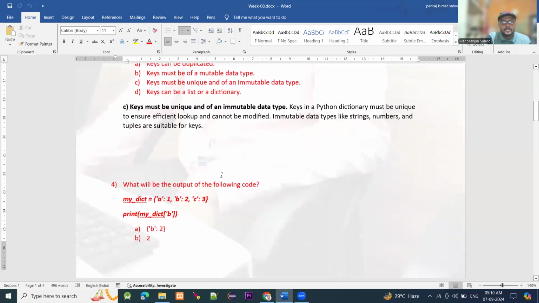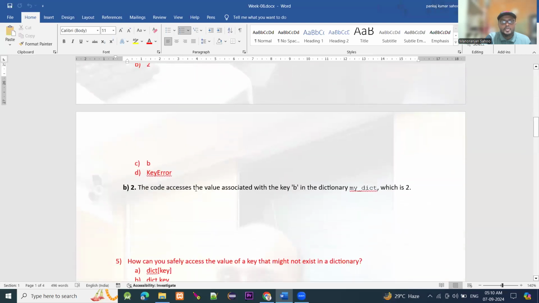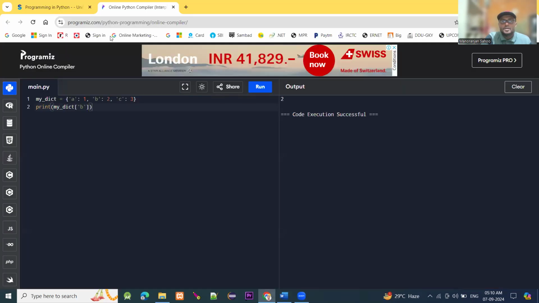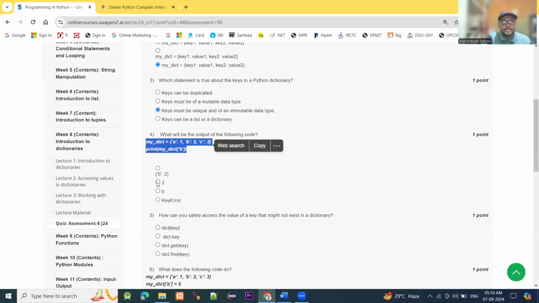Now see why the output will be 2. The code accesses the value associated with the key b in the dictionary my_dict, which is 2. Okay, so the answer is 2. Here 2, that means 4, option B is the right answer. 4, option B is the right answer.